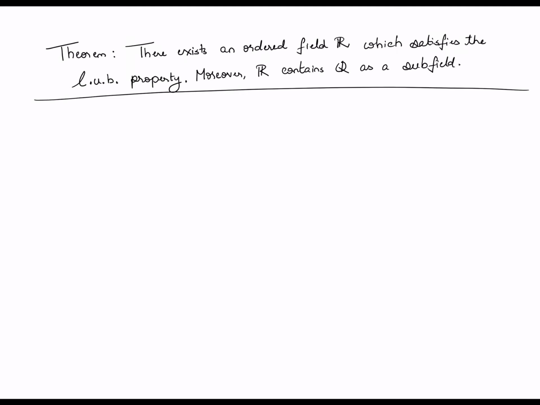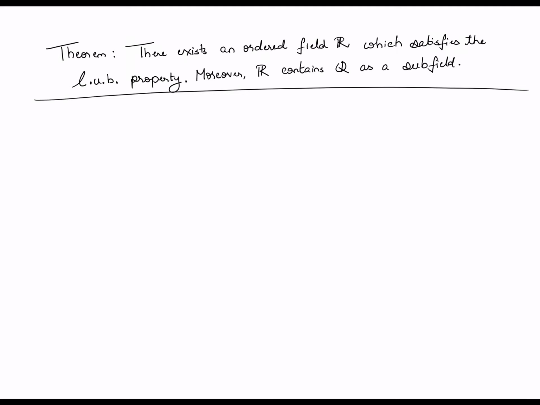What does it mean to say that Q is a subfield of R? It means that the notions of addition, multiplication and ordering within R are consistent when restricted to Q. And most importantly, this extension R satisfies the LUB property, unlike Q. So the moral of the story is that it is possible to, quote unquote, complete the rationals, by incorporating the numbers that we of course understand as the irrationals, such that the new and completed ordered field R now satisfies the LUB property. As I said, we are not going to go into the proof of this result itself.